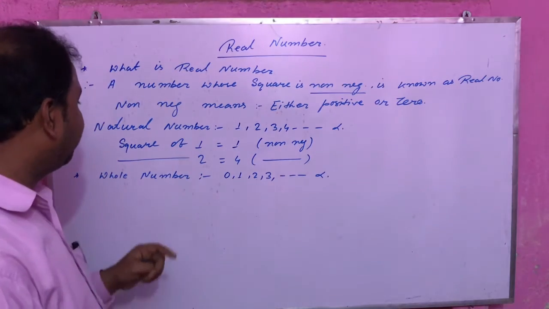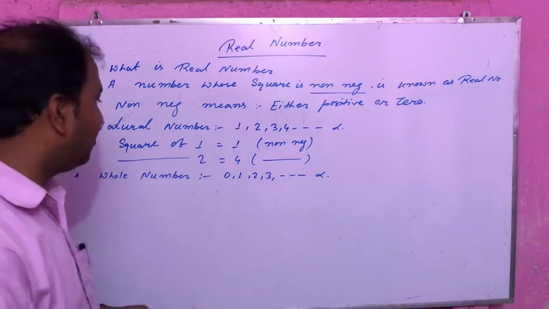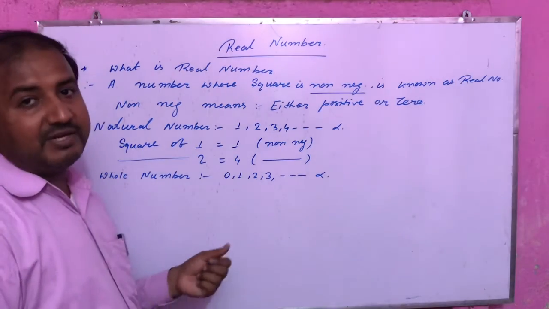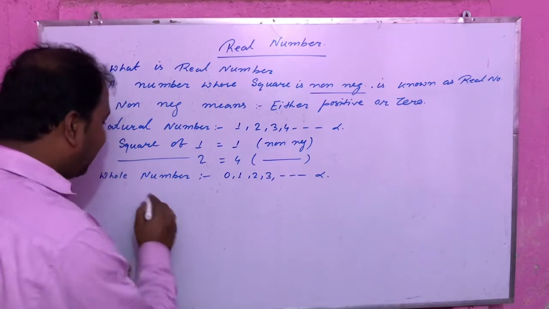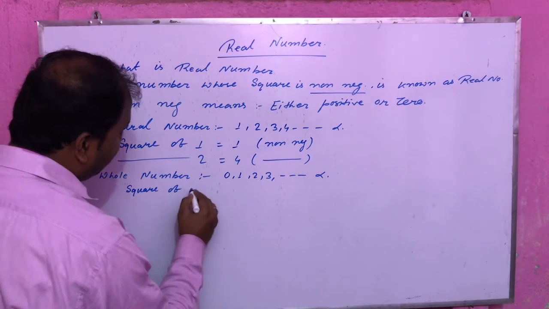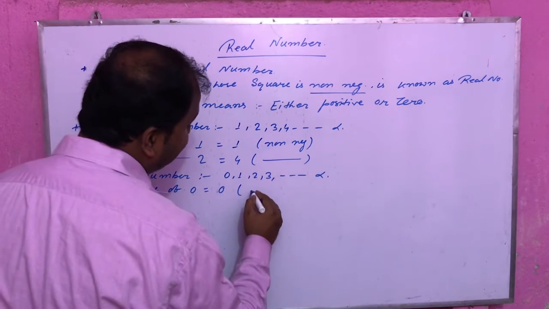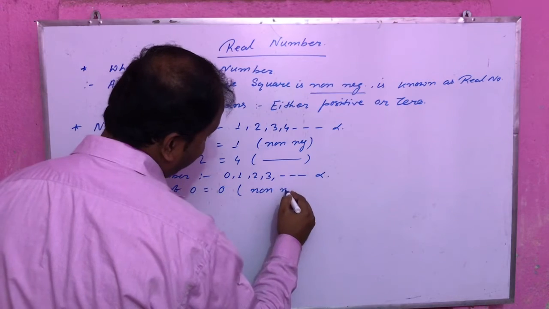Now the point is, can whole numbers be said to be real numbers or not? For checking whether a number belongs to real or not, we have to go through the square of the number. Just go through the square of 0. That is 0. And 0 is neither positive nor negative.